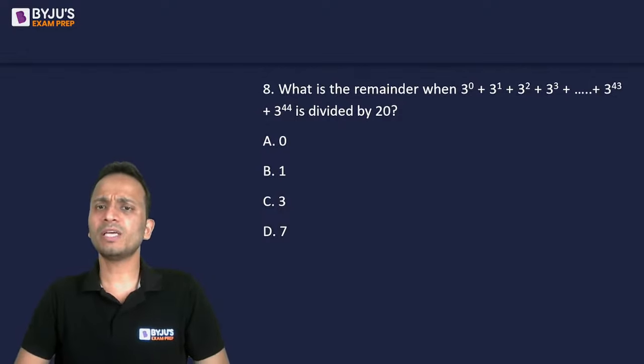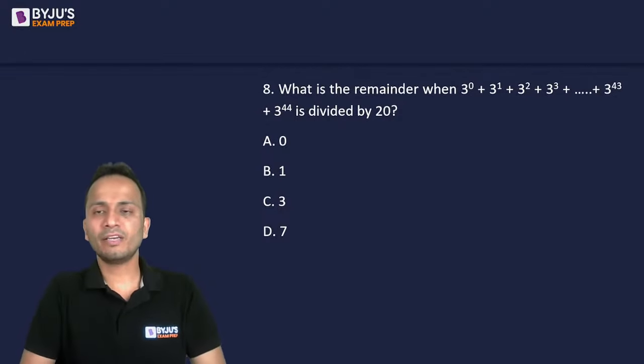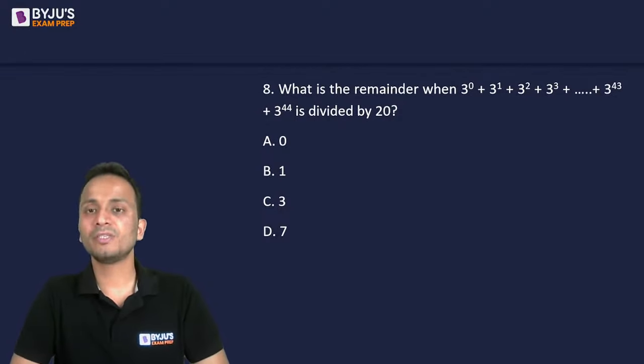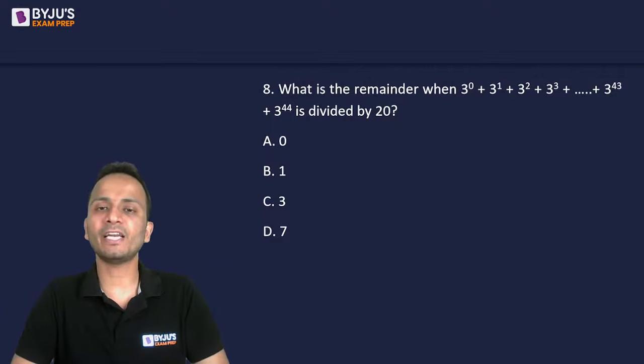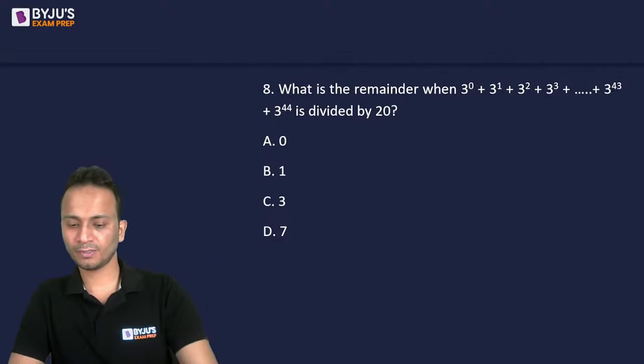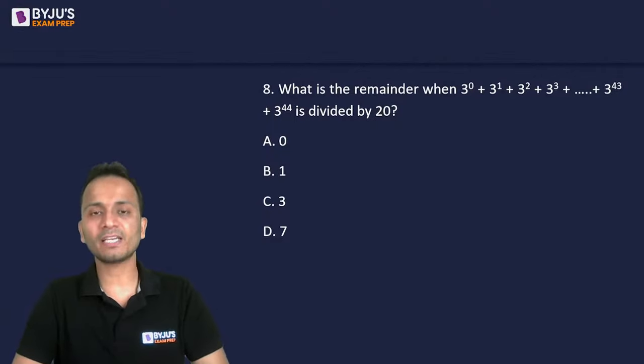Question number 8 is, what is the remainder when the given series of numbers, the sum 3 raised to the power 0, 3 raised to the power 1, 3 raised to the power 2 and so on, is divided by 20. We have to divide this by 20 and find out the remainder.